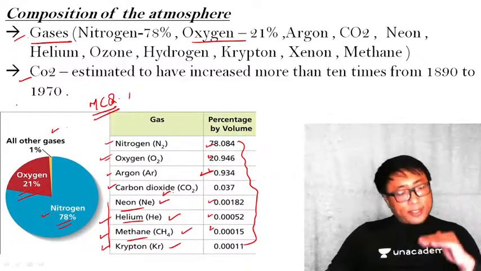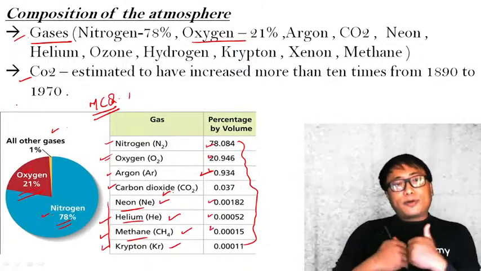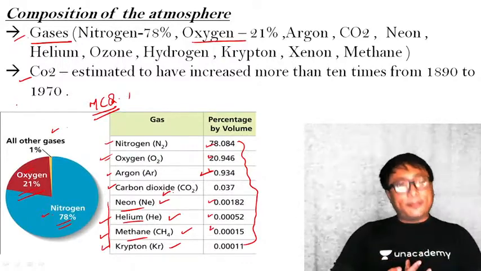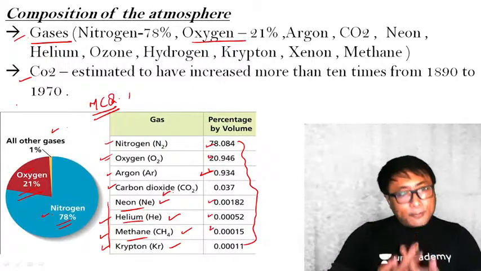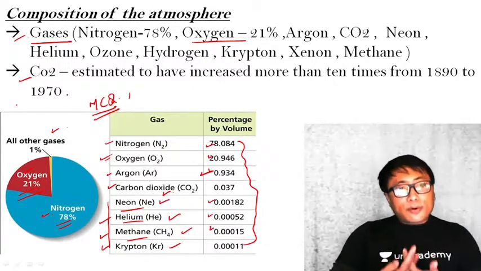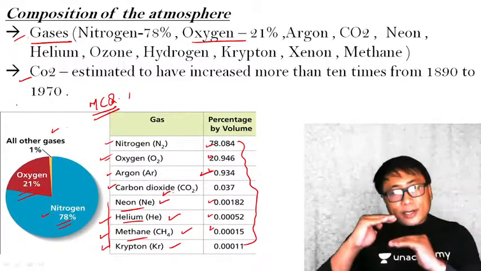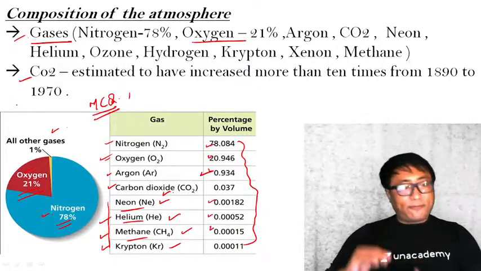Now, it is altogether a different thing that in the recent past, because of anthropogenic activity, CO2 level has increased and global warming is happening. But the naturally occurring percentage of CO2 is also important. CO2 is important for plant life also. CO2 in a very regulated, controlled way is helpful. Why?